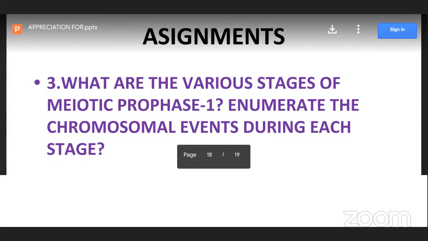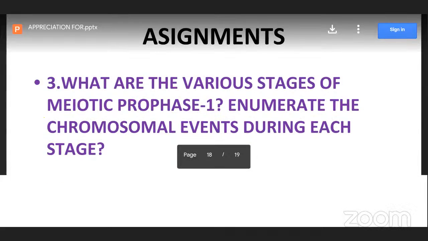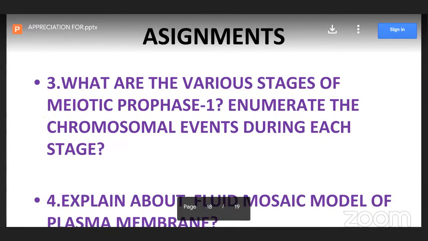So one more thing: after this unit, the cell structure and function unit is completed. Then only one unit is remaining, that is plant ecology. Plant ecology is the last unit for you. After completion of plant ecology, we complete all chapters in the first year. The syllabus is totally completed after the ecology unit.